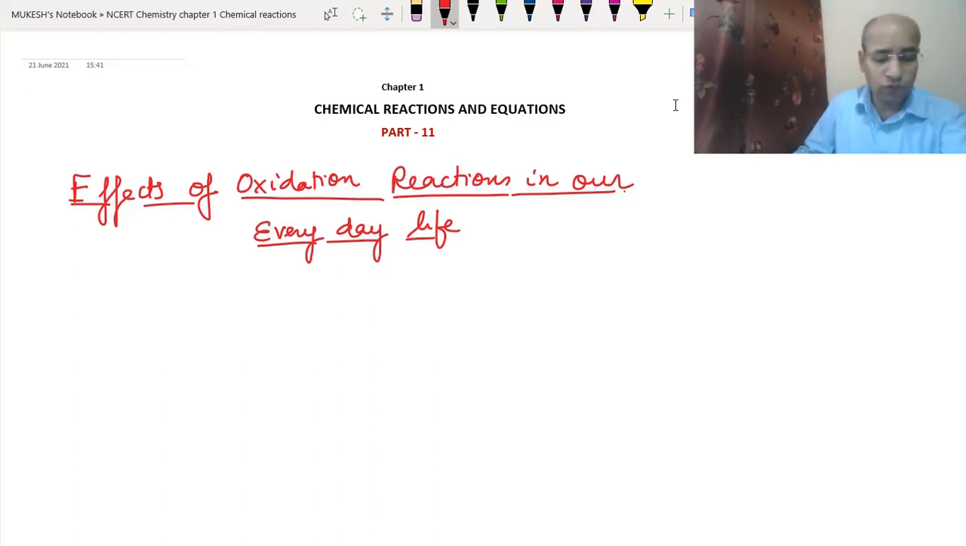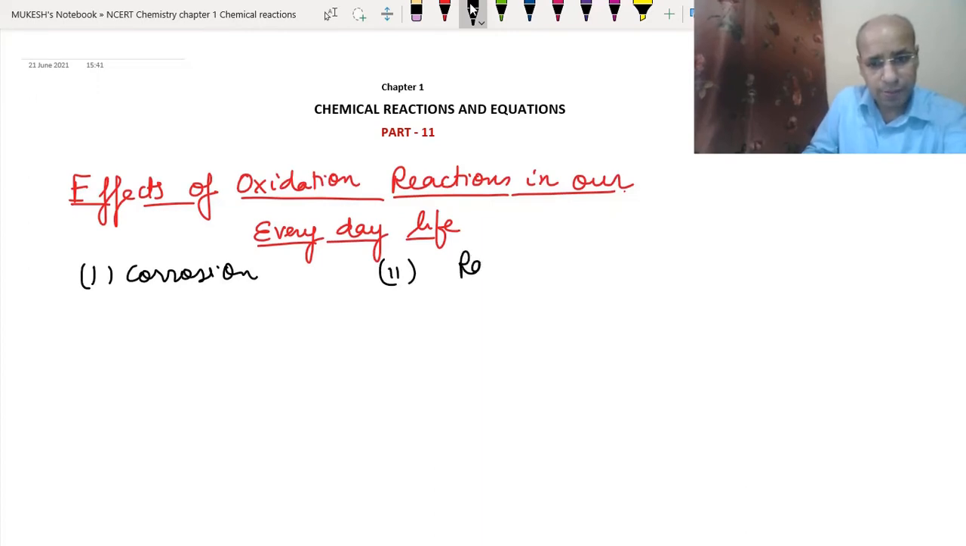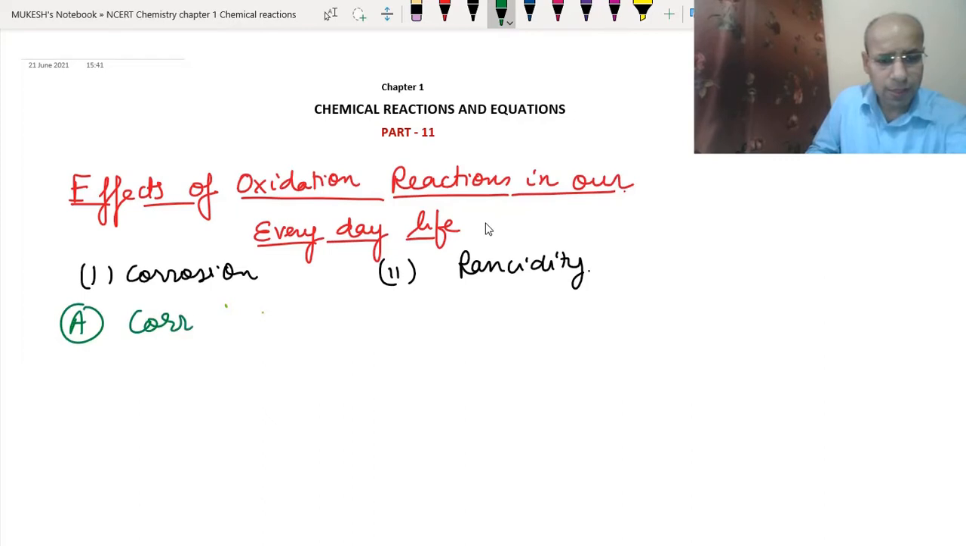We have two effects of oxidation in our daily life. One is corrosion, the first, and the second is rancidity. Let's do corrosion first. So A is corrosion. Now let's understand what corrosion means.